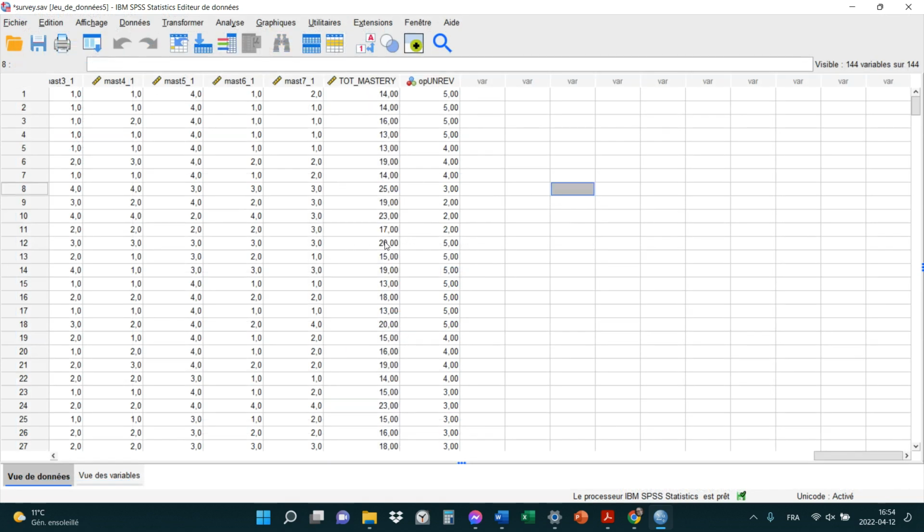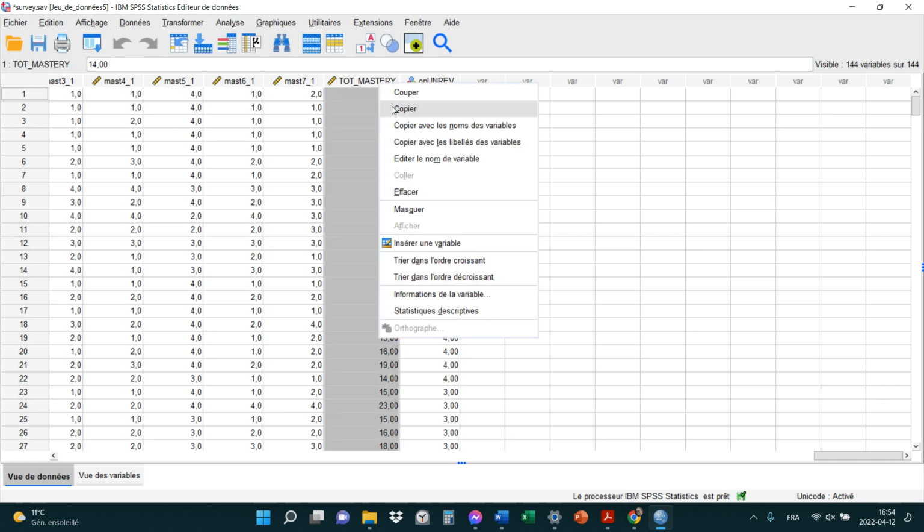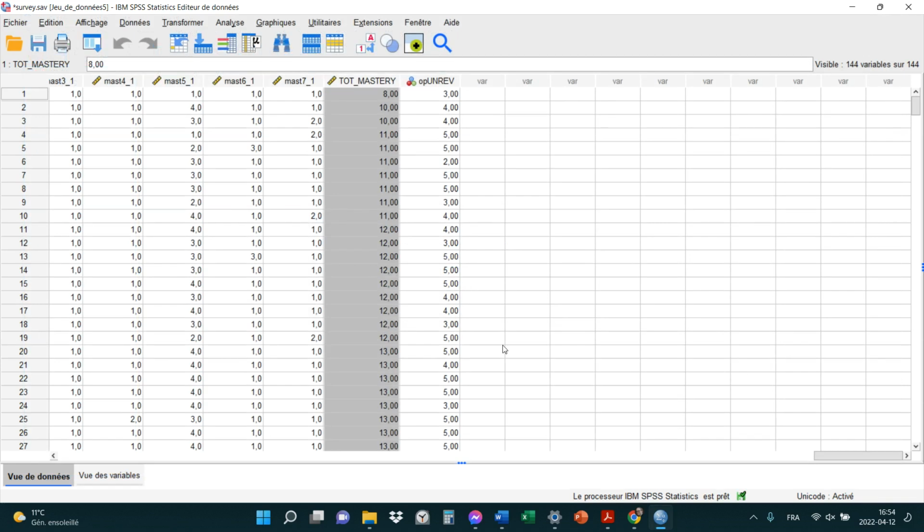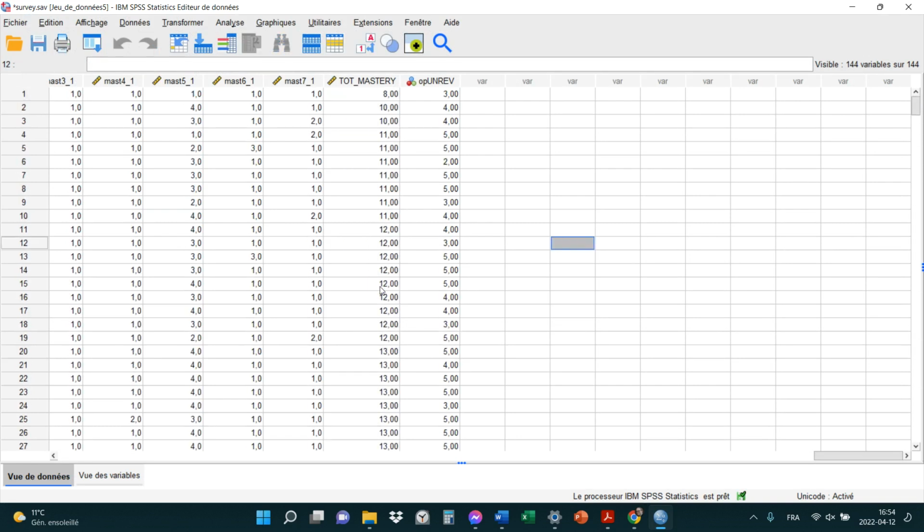Je vais dire que pour une raison bizarre, la 12e personne, so person 12, I'm going to change their score to, let's say, by the way, what is the highest possible score here again? Just checking here. The highest possible score is 26. Okay, 26. Okay, so I'm going to change person 12, disons pour un score de 4 points above the maximum.